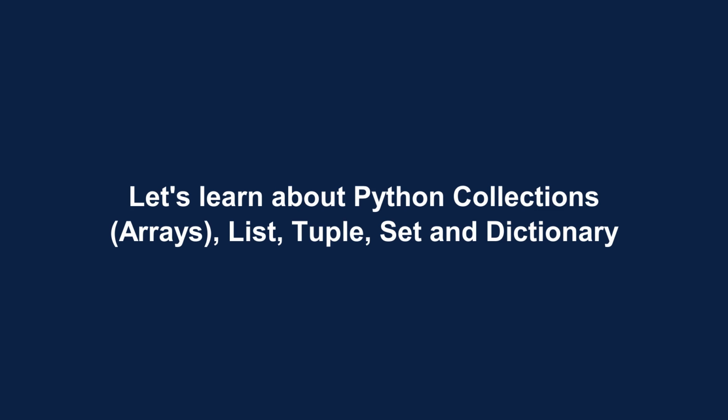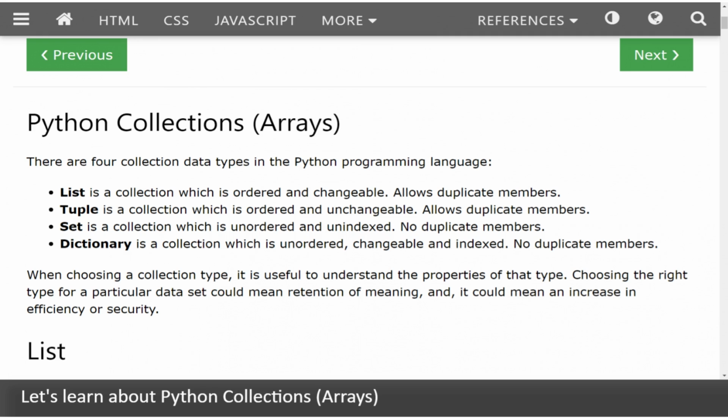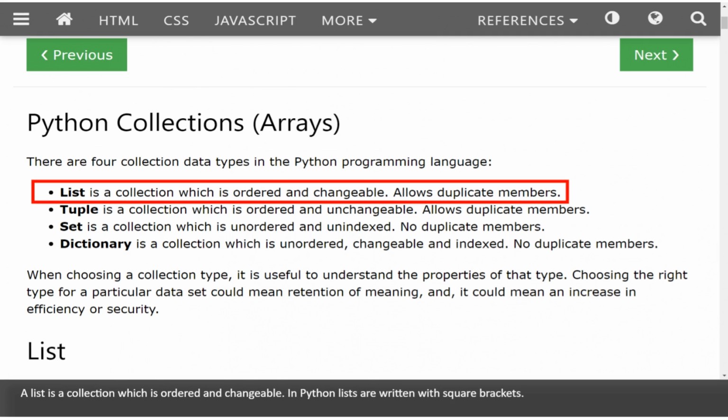Let's learn about Python collections, arrays, list, tuple, set and dictionary. A list is a collection which is ordered and changeable. In Python, lists are written with square brackets.